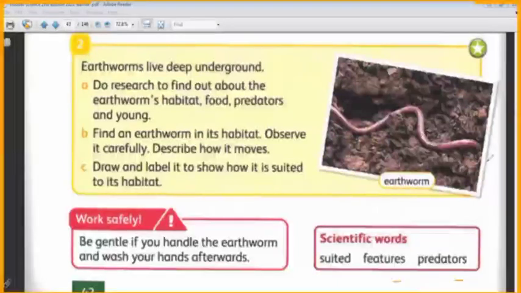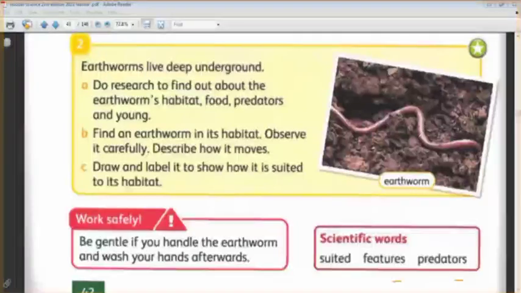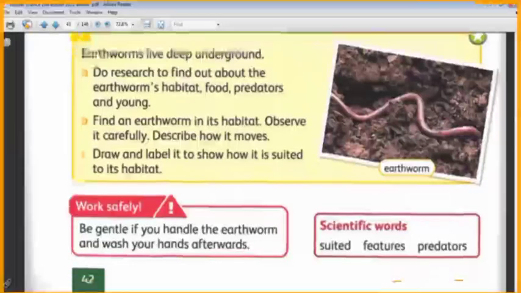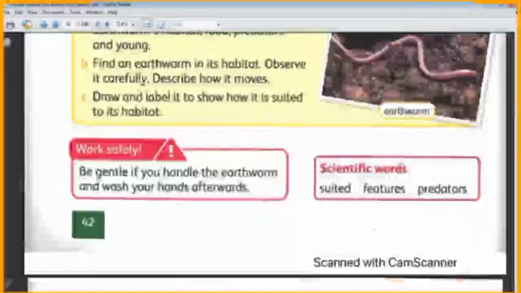Okay? What is the predator for the earthworm? The insects and the birds and maybe frogs can eat the earthworm. Okay, Sabah? So its predators, the animals that eat the earthworm, are the insects, the birds and the frogs. This is the earthworm, the second living thing that is well suited to its habitat.